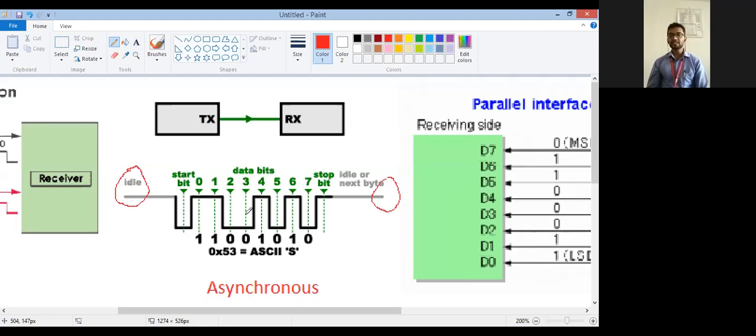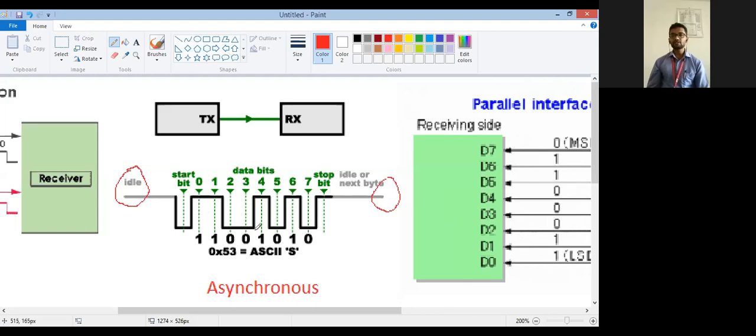Some communication takes place with the MSB first, and some with the LSB first. So these 8 bits are transmitted, and then finally the 9th bit will be the stop bit. When the stop bit is transmitted, the line becomes idle again, meaning logic 1.